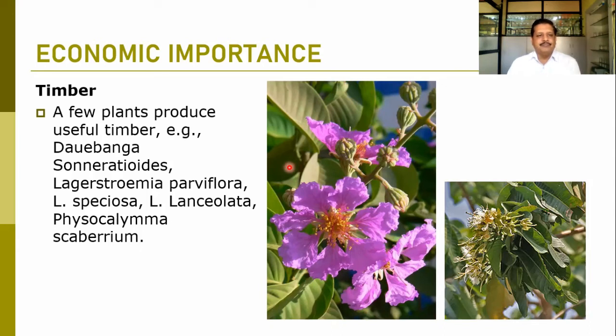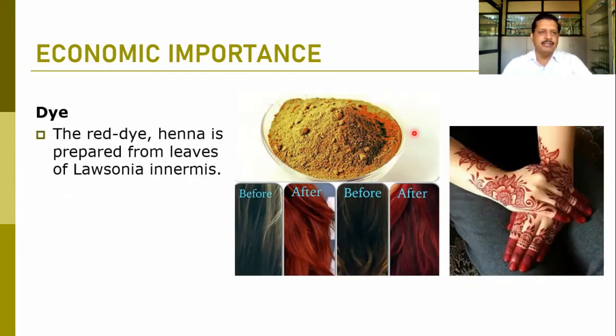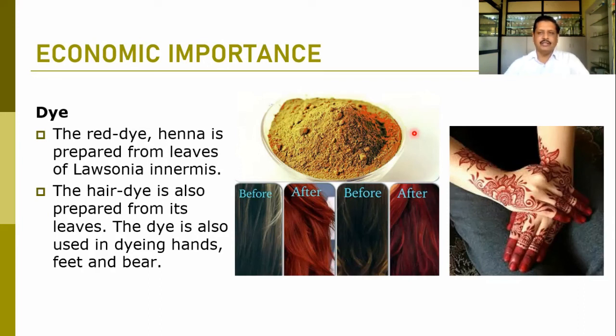Physocalymma scaberrimum. These are the members which have the tree habit, and they can produce good timber for the preparation of furniture and household hardwood articles. So this is the Lagerstroemia, and this one is the Physocalymma scaberrimum. So these two members can produce good quality timber. Another member from this family is Lawsonia inermis.